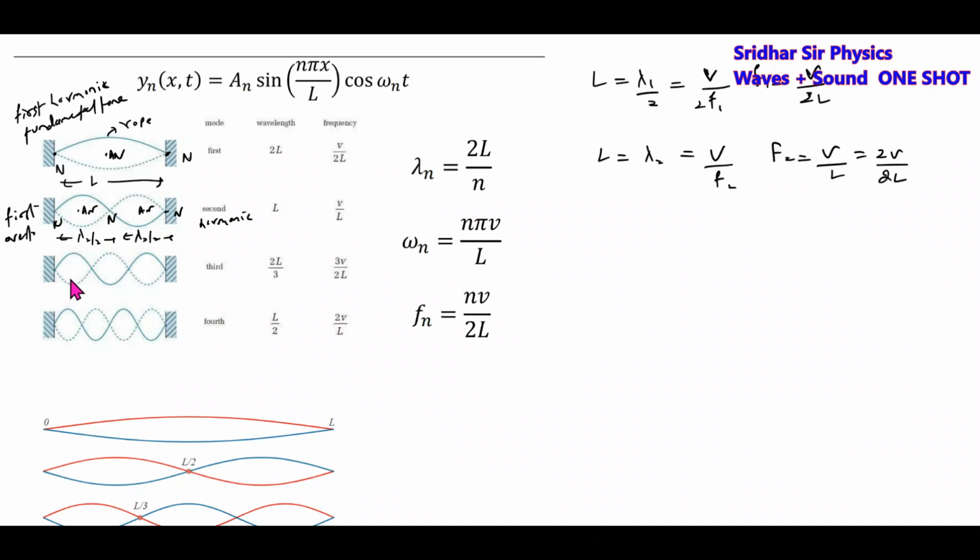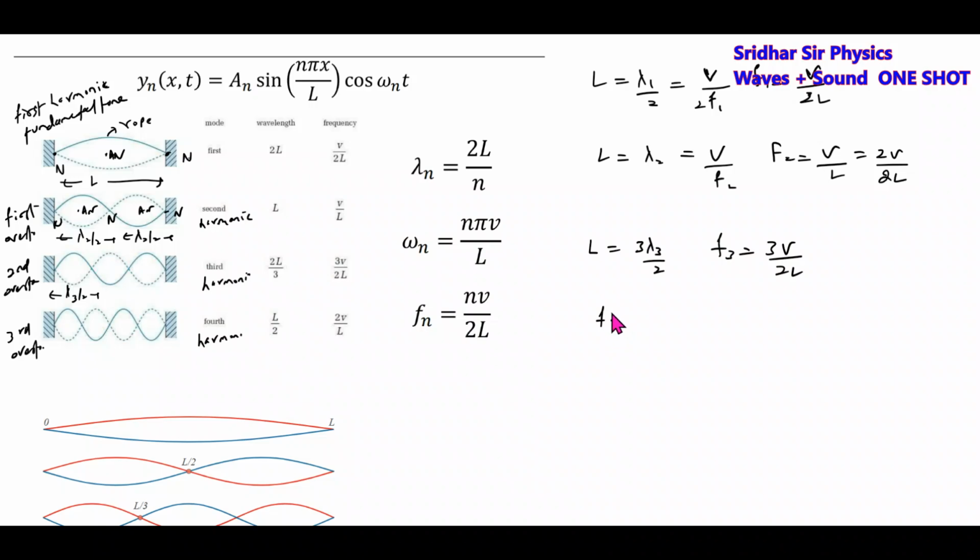Then at 1/3 of the string I'll strike it, and we'll get 3 loops. So the total length of the rope is equal to 3 lambda 3 by 2. Solve it: F3 equals 3V by 2L. This is called the third harmonic or second overtone. Then the fourth harmonic is called the third overtone.